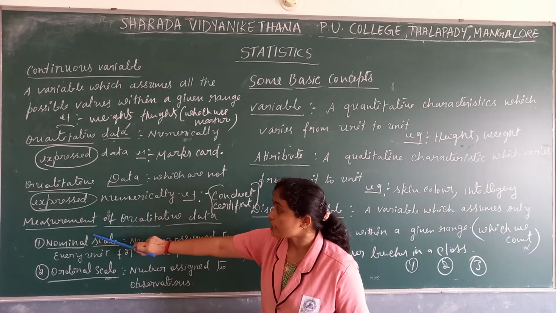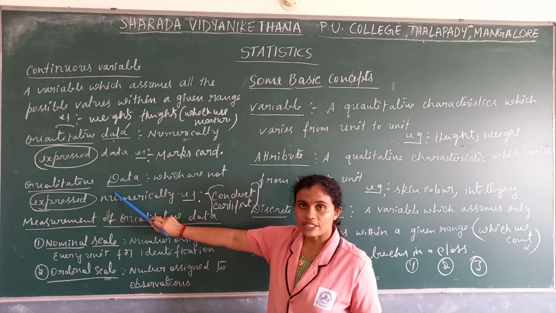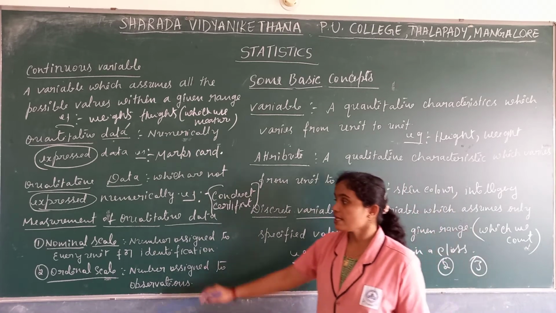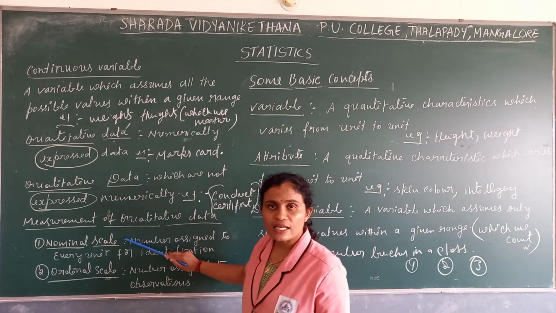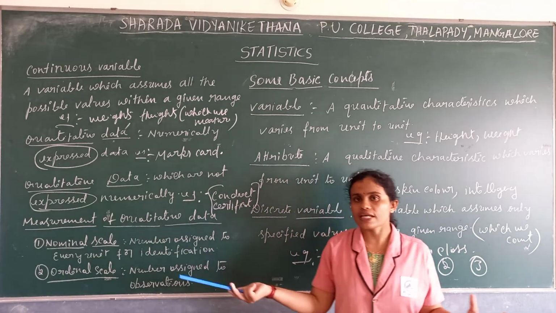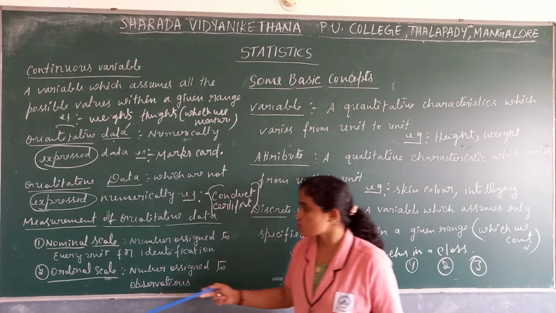So there are two scales of measurement to measure qualitative data, nominal scale and ordinal scale. In nominal scale, numbers are assigned for the purpose of identification, for example roll numbers assigned to the students in your attendance book.